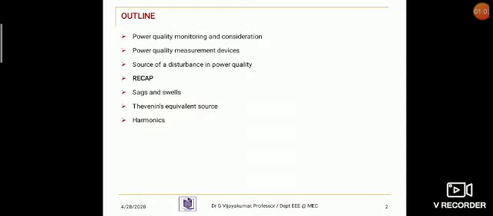Next one, Thevenin's equivalent source. In circuit theory, we use this theorem to find the fault current. Similarly, in a power system, the Thevenin equivalent is used to find out the fault current in a particular network or a particular location. Next one, harmonics. Harmonics is an integral multiple of the fundamental frequency. It affects sensitive equipment.